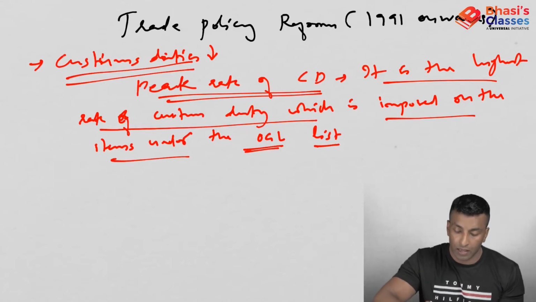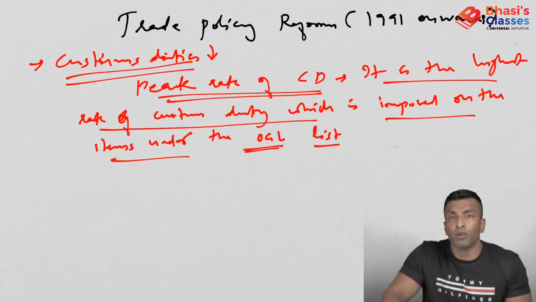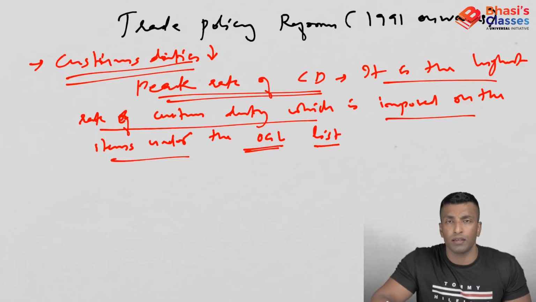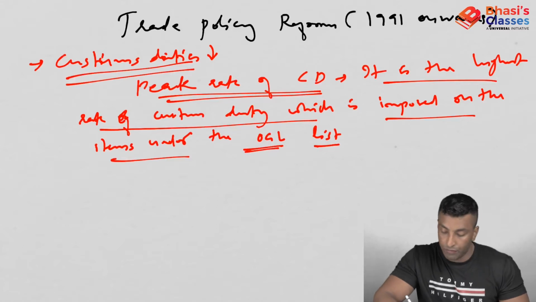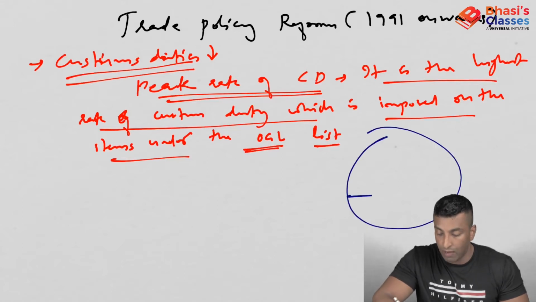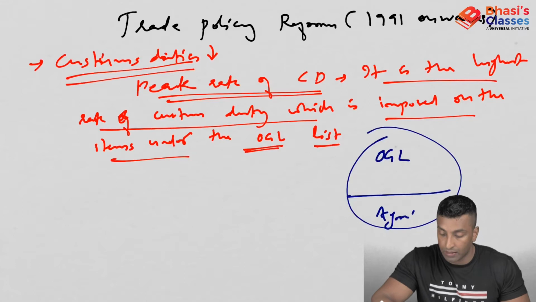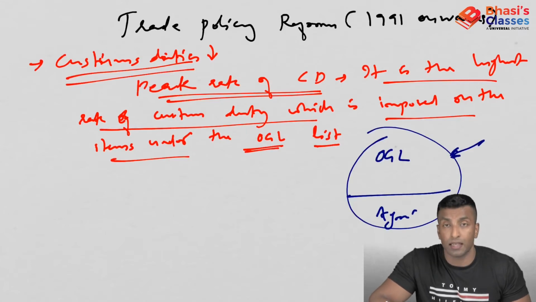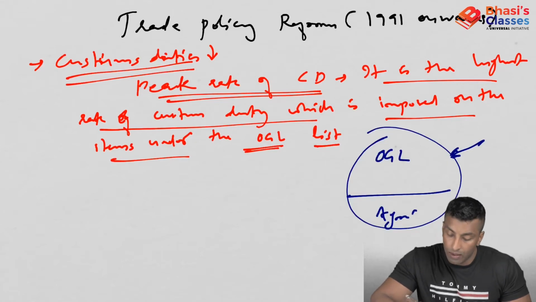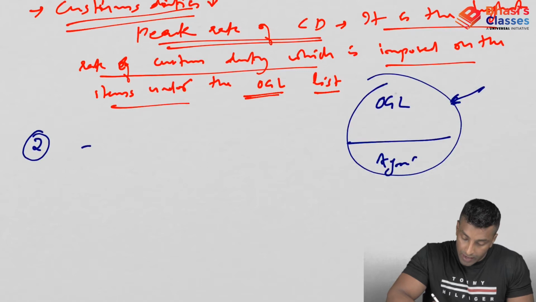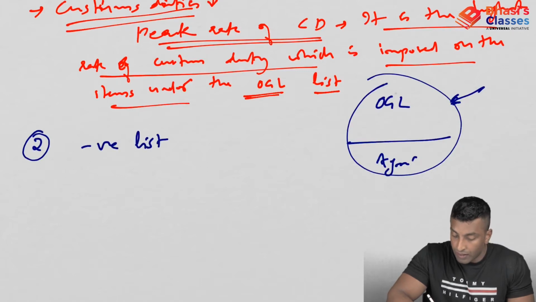Now if you take all the items, if you remove agriculture from that, most of them have less than 10% as the customs duty now. So if you classify like this, the total imports or exports, there will be an OGL list, Open General License category, then there will be agriculture items. Here also there may be some negative list that is reduced, and the customs duty is also reduced drastically.